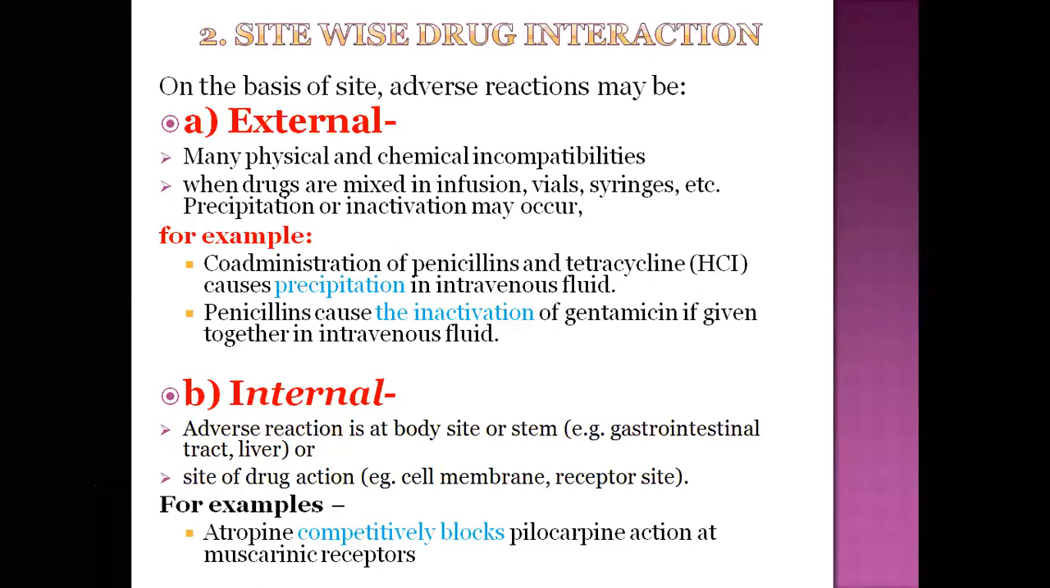Next, opposite to external, is internal. When a particular drug enters inside our body, what are the changes observed during the interactions? They may be adverse or beneficial. Some interactions are carried out in the GI tract or liver, or some drugs give their action at particular sites, for example, cell membranes and receptor sites. These are the interactions that occur inside our body with drugs.